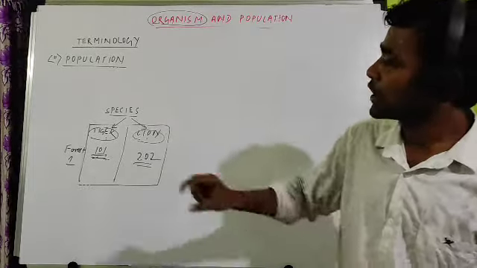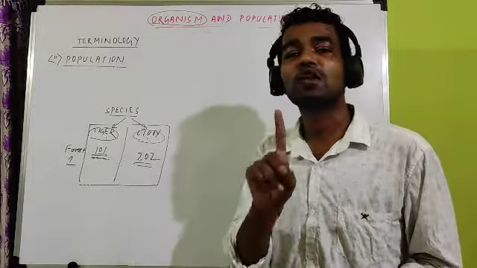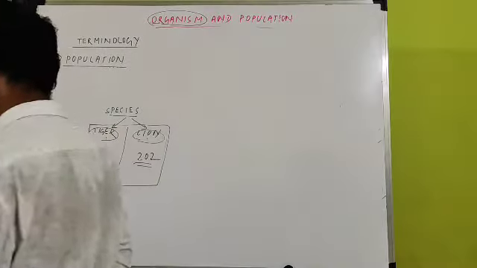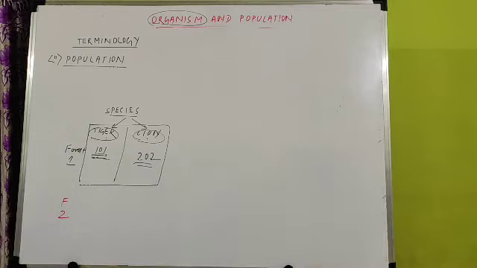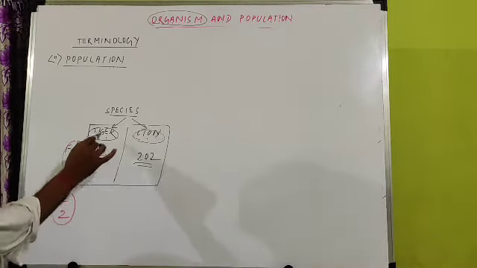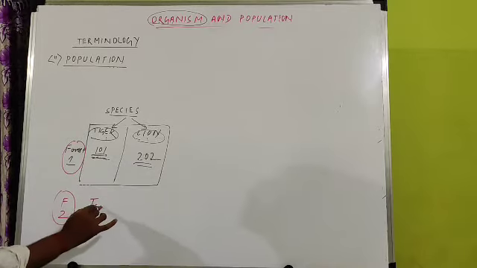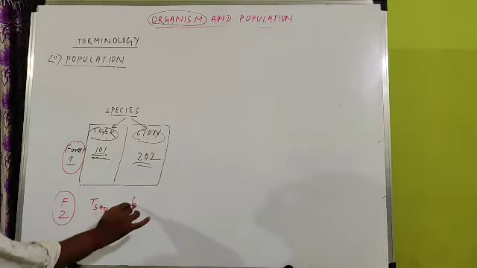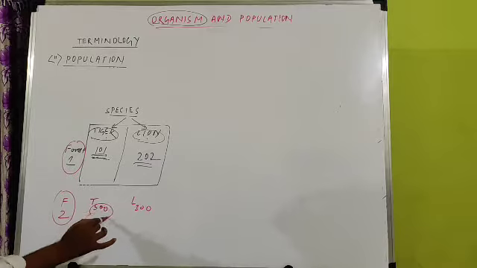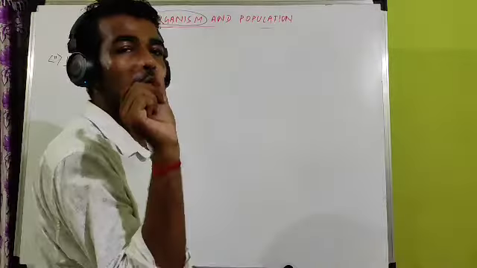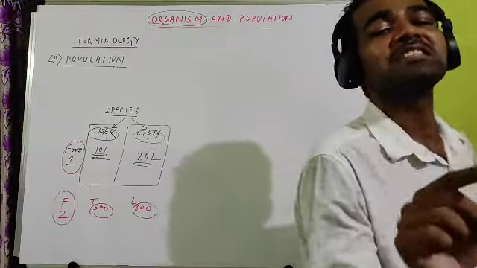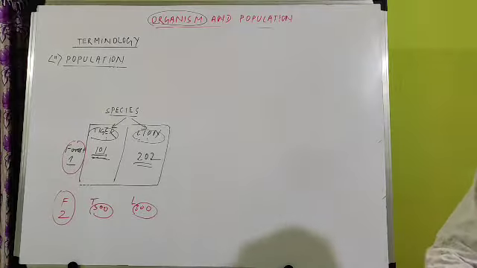So what is population? Population is the number in a particular geographical area. This is forest one. If you take another forest, for example, forest number 2, you may not find the same number. In another forest, you may find tiger is 500, lion is 300. This indicates tiger population is more, lion population is less. So population is the number or quantity of a species in a particular geographical area.